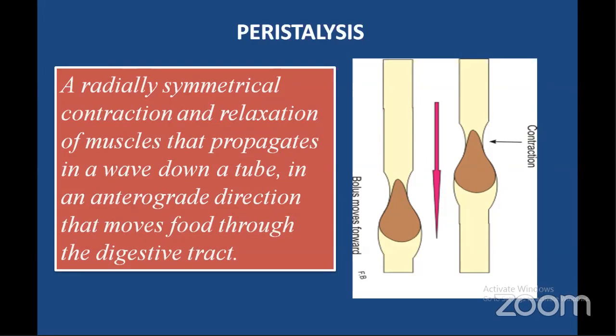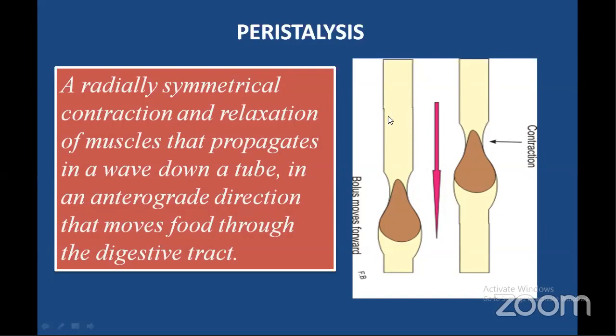The food which we are chewing in the buccal cavity should pass all along the length of the alimentary canal till the rectum, and the food itself does not have any locomotory structures or any energy to pass down through the alimentary canal. So the food depends on a special process of rhythmic contractions and relaxations of the muscles, together called peristalsis.